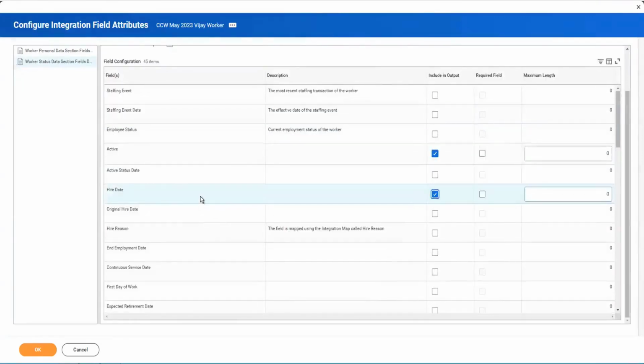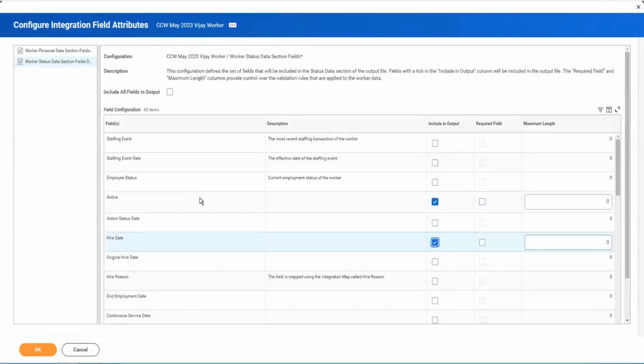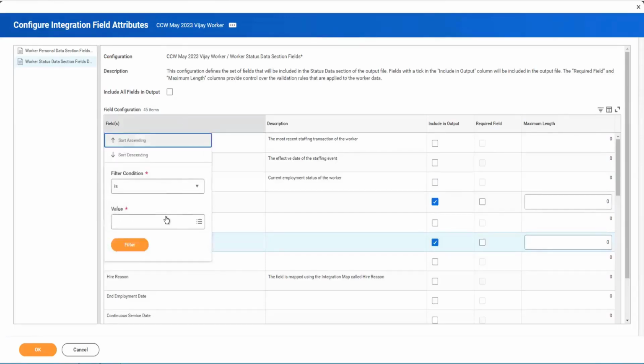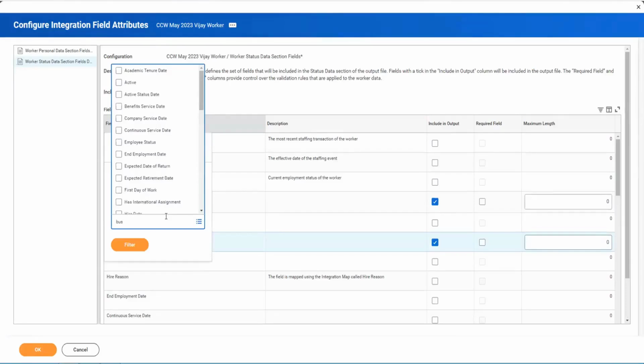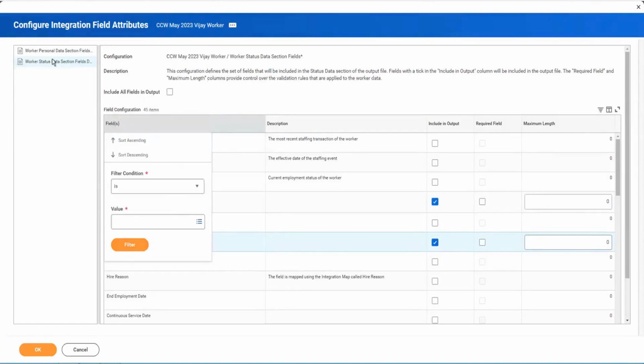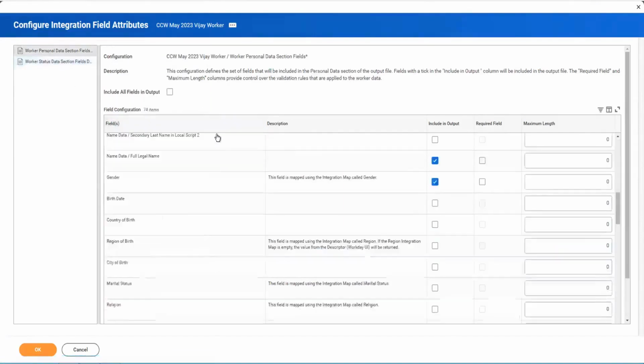I would like to have one more. So in here, if you see, I don't have a field. I have a requirement to get a business title field. So if I go ahead to the no matches form, I don't have the business title field here, and of course in the personal data section I don't even think that it will be there.